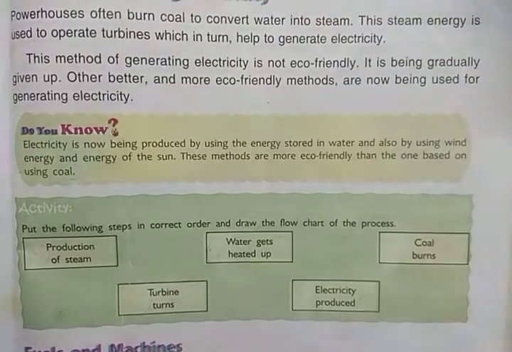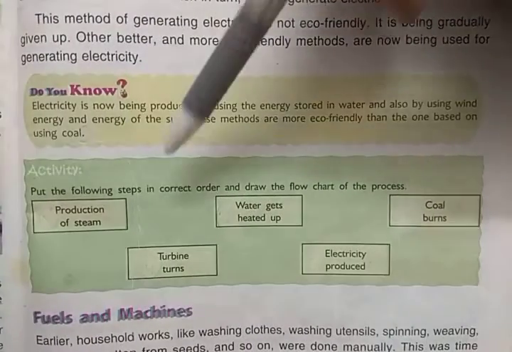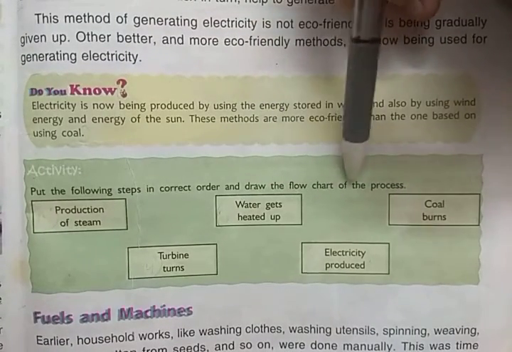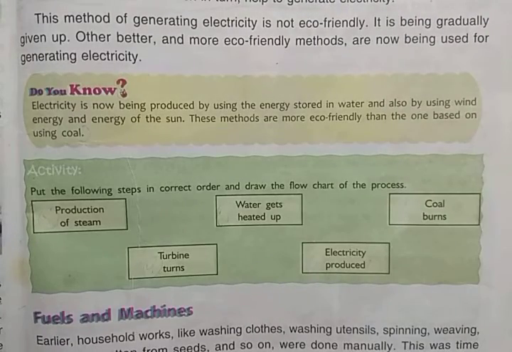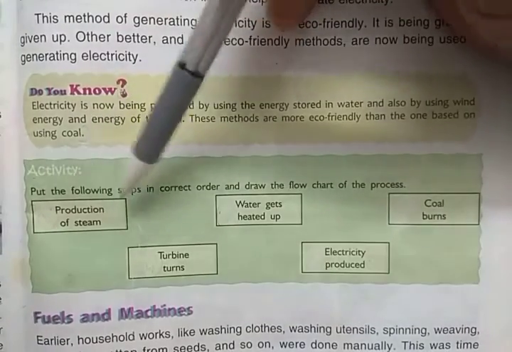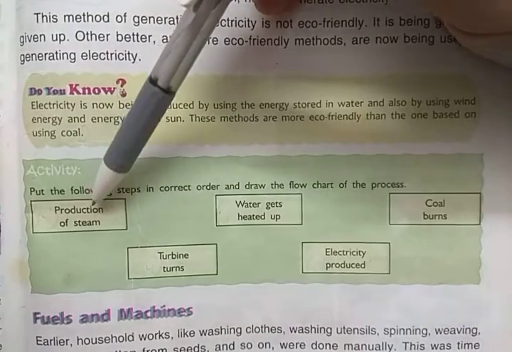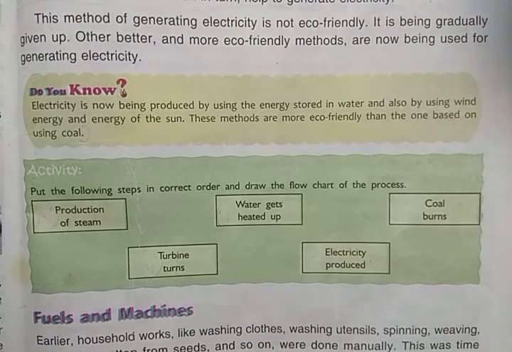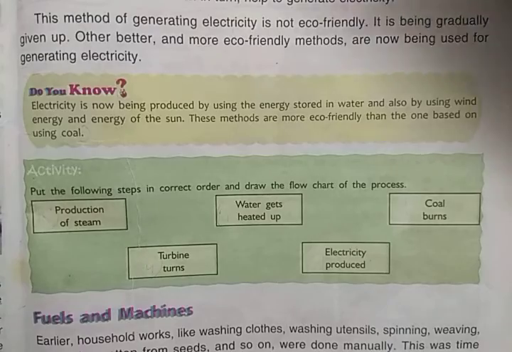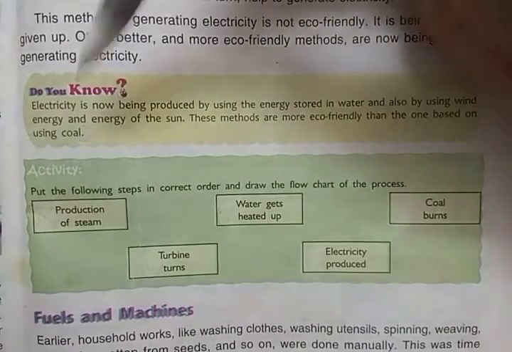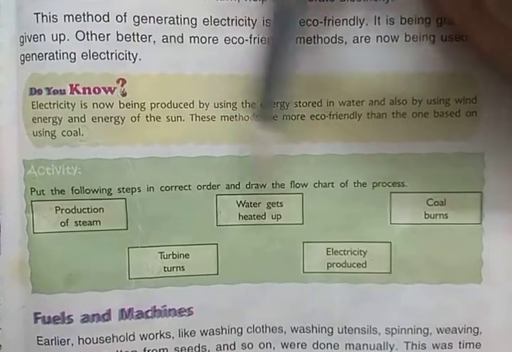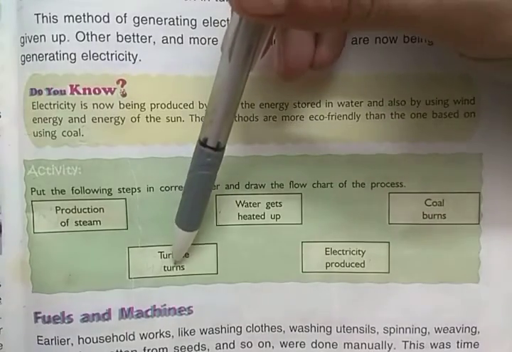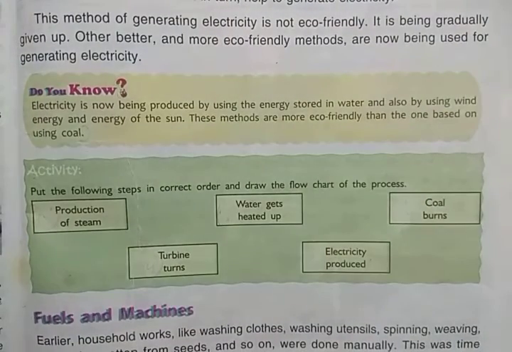Now here is one more activity. Put the following steps in correct order and draw the flow chart of the process. So you have to draw a flow chart, and here the different steps are given. You have to arrange them in proper order, or you can say correct order. What are the steps? Production of steam, water gets heated up, coal burns, turbine turns, electricity produced.